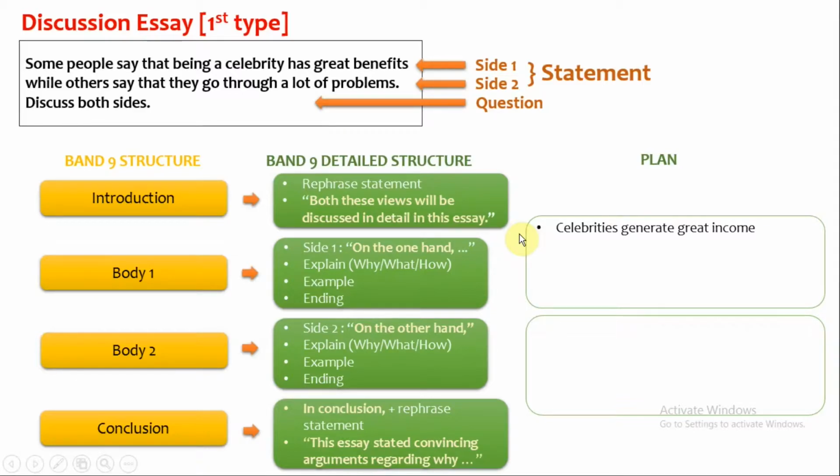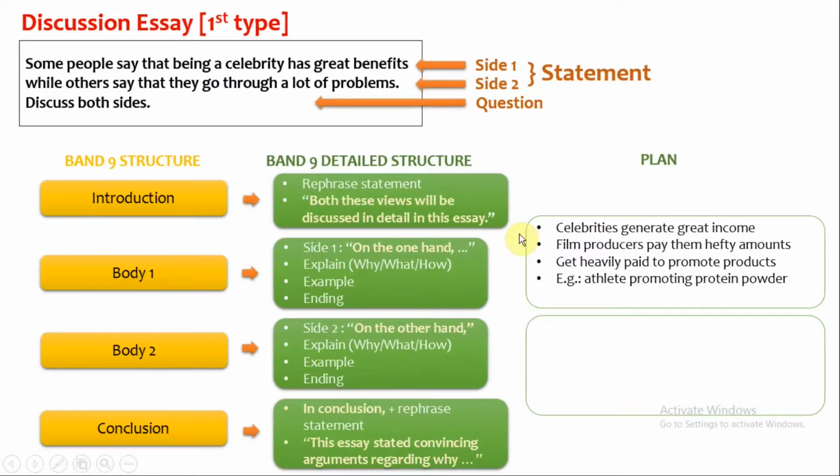Next, explain how celebrities get great income using 2 sentences. We can say that film producers pay them hefty amounts and they get heavily paid to promote products. Then give an example. You can make up your own logical example. Here we can give an example of an athlete promoting a protein powder. Finally, provide an ending sentence summarizing this para. I can say they have continuous cash inflow. Body 1 is done.